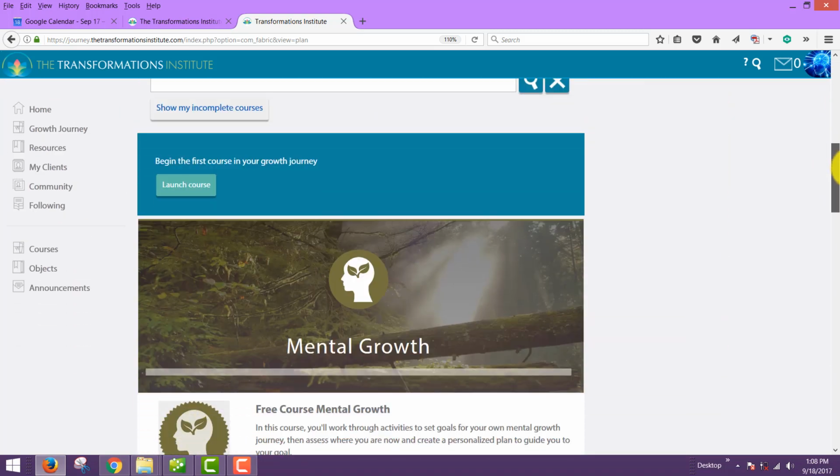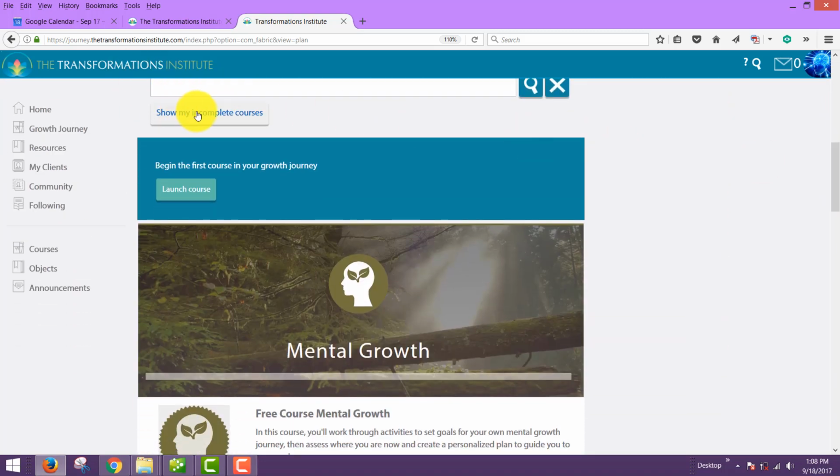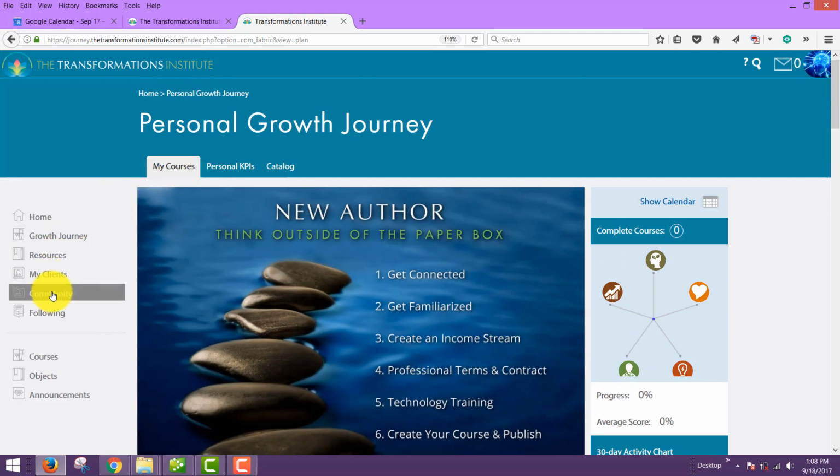There's a tab that will toggle back and forth between complete courses or all my courses, and so you can easily see those. In community, you'll find people of like kind that will help you possibly on your journey if they've clicked off certain profile things.